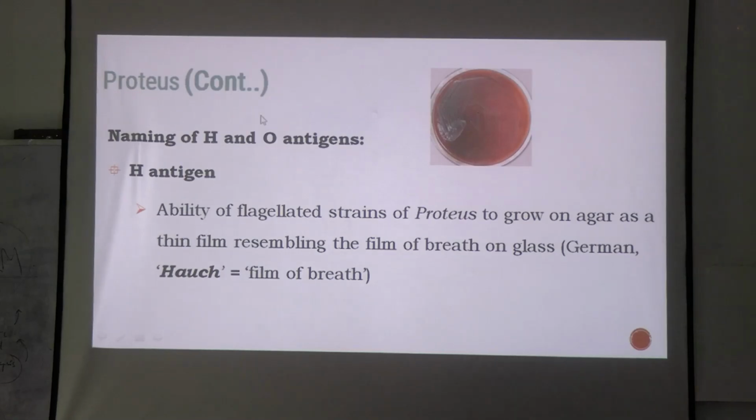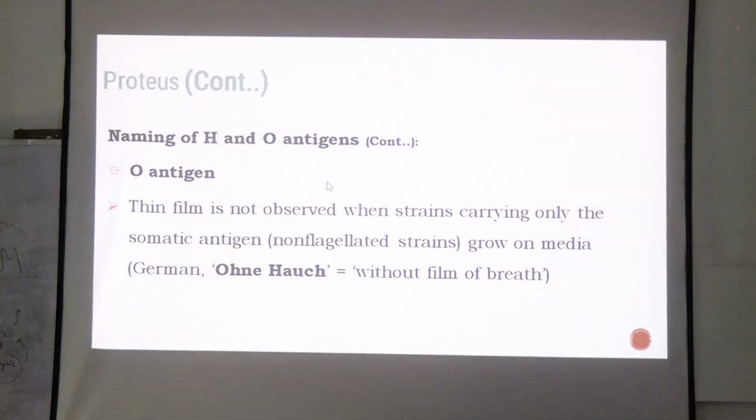Now, Proteus is also named based upon H and O antigen. By now you know that H antigen stands for flagella, O antigen stands for somatic antigen. But in case of Proteus, the Proteus which is capable of forming a thin film on the agar is H Proteus, and the one which is not capable of this is O Proteus, based on the German name Hauch. Hauch means film of breath, and ohne Hauch means no film of breath. So there is a little discrepancy about this.